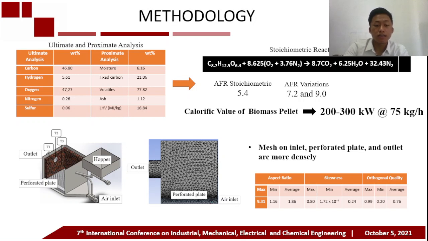Next, this is the furnace design that we use for the simulation. There are four essential components: the fuel inlet, which we call the hopper, the air intake, where we use a blower, the combustion chamber, and the outlet. Next, the mesh on the inlet, perforated plate, and outlet is denser. This must be done so that the simulation can describe the right phenomenon. The quality of the mesh is described in this table: aspect ratio, skewness, and orthogonal quality.